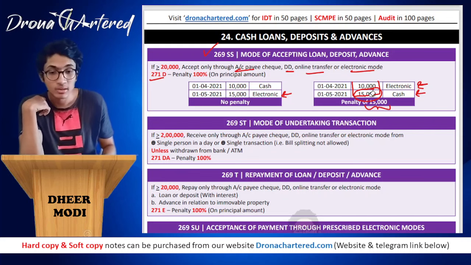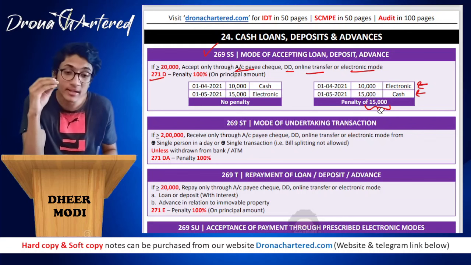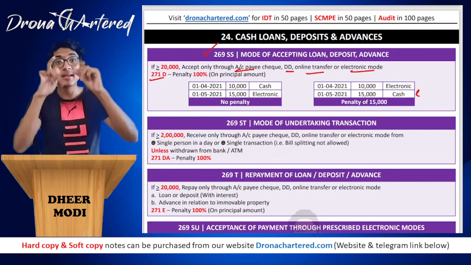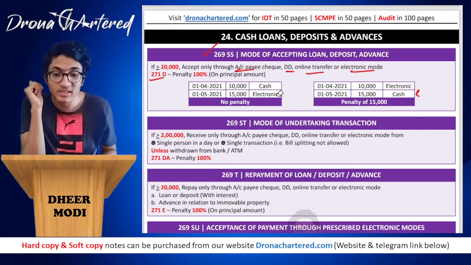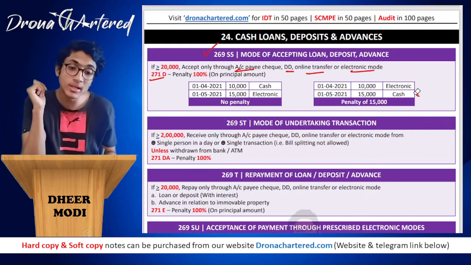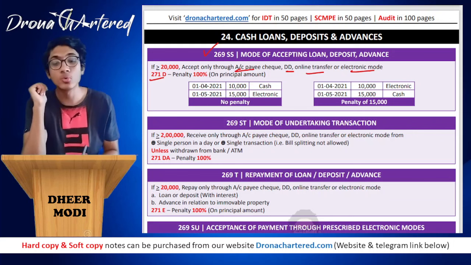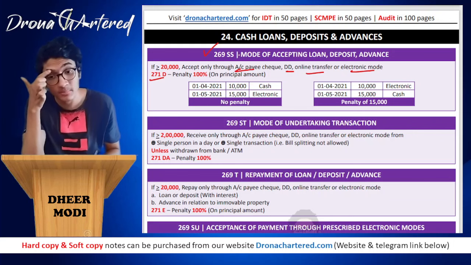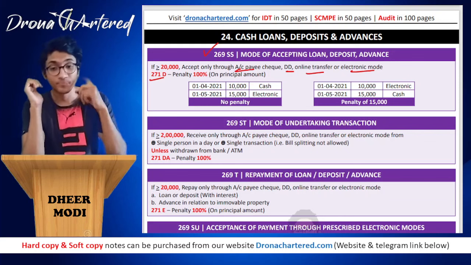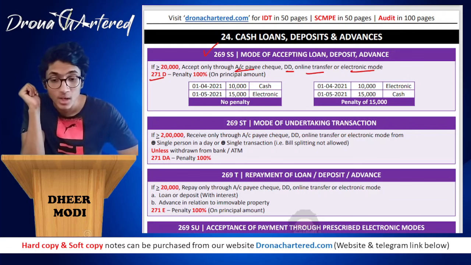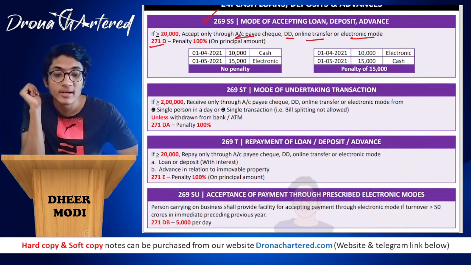So I hope you understand, even though the transactions are same, just that the dates have been reversed. First you took cash, then you took electronic, and over here first you took electronic and then you took cash. So that will be your penalty under section 271D. You have to remember the section numbers 269SS and 271D.